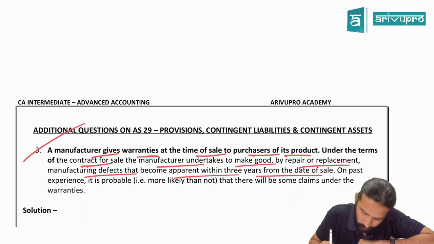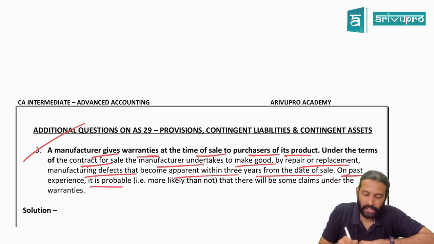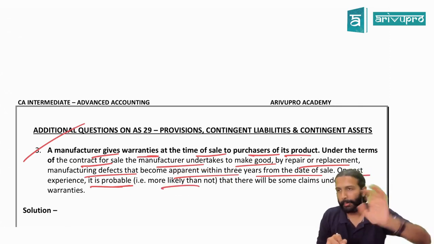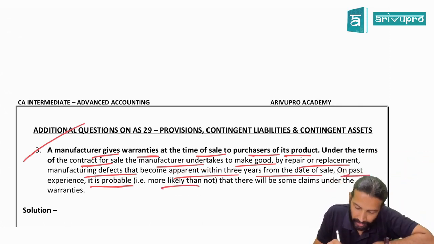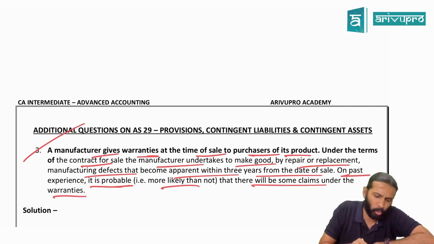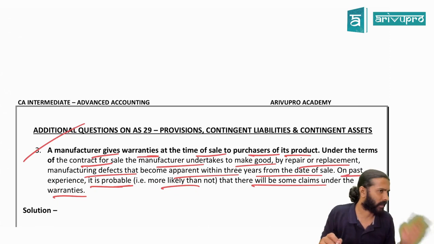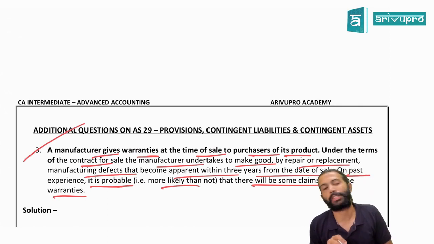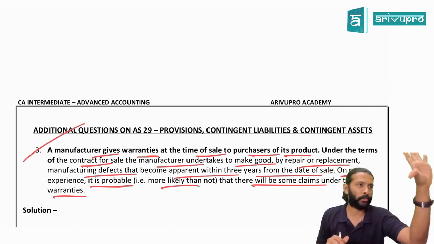Are we okay? On the past experience, it is probable. Probable means more likely than not, meaning more than 50% chance that there will be some claims under warranty. Meaning some goods which we have sold will turn defective, meaning we have to repair them. So in this case, you need to tell, will you make a provision or no provision? Provision. What are the features, sir?